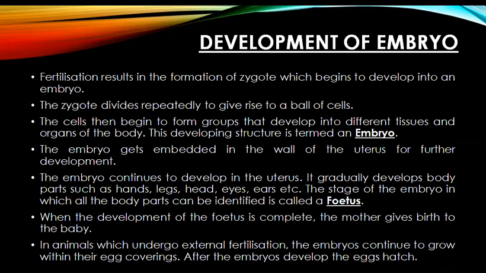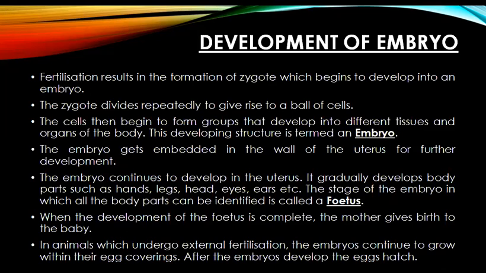Then the next stage is the development of embryo. In the first stage, we have studied that fertilization occurs and forms a zygote. This zygote will then begin to develop into an embryo. The zygote divides repeatedly to give rise to a ball of cells. The cells then begin to form groups that develop into different tissues and organs of the body. This developing structure is termed as embryo.